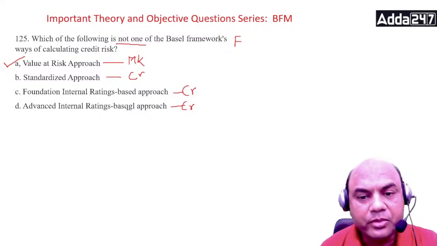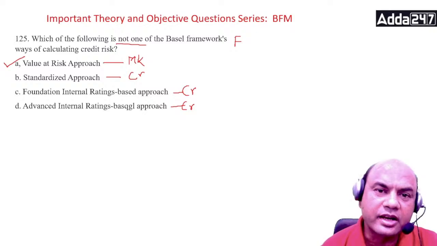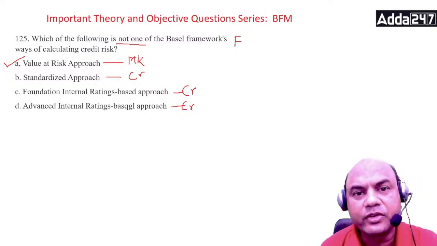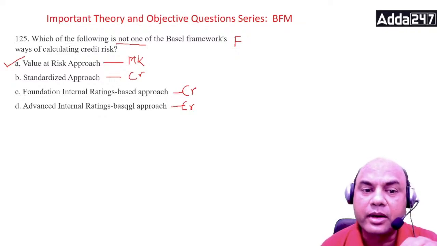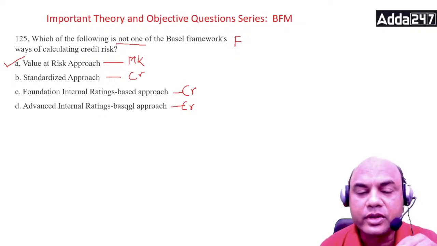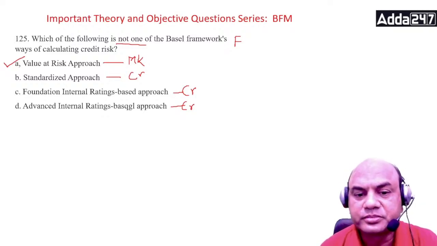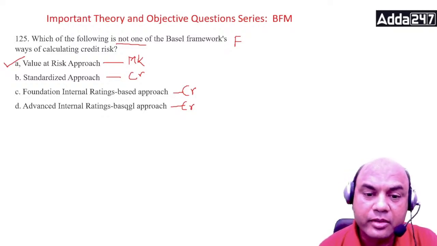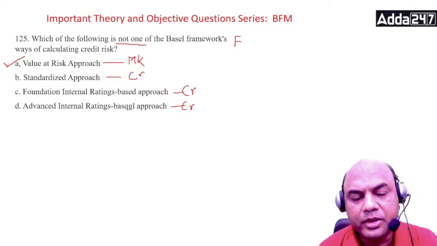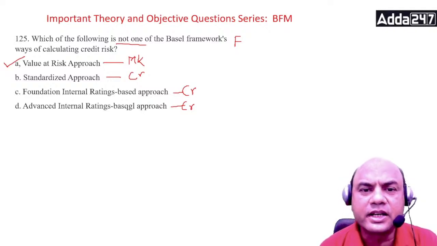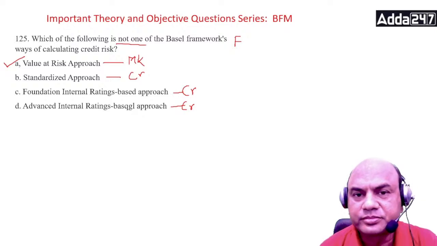In FIRB approach, what happens? Under FIRB approach, the ratings will be given by the bank. But the fundamentals of that, or the parameters of that, or the feed for that will be provided by RBI under FIRB. What about AIRB? Under AIRB, all the things will be decided by the bank, and that is the ideal way.